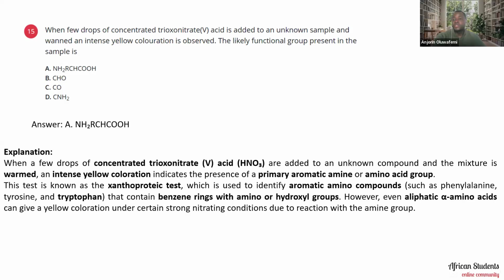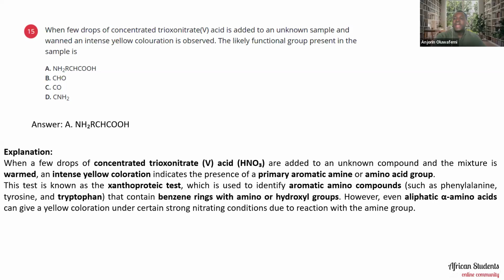When a few drops of concentrated nitric acid, HNO3, are added to an unknown compound and the mixture is warmed, an intense yellow coloration indicates the presence of a primary aromatic amine or amino acid group. This test is known as the xanthoproteic test, and it is used to identify aromatic amino compounds such as phenylalanine, tyrosine, tryptophan, and so on, that contain a benzene ring with an amino or hydroxyl group.